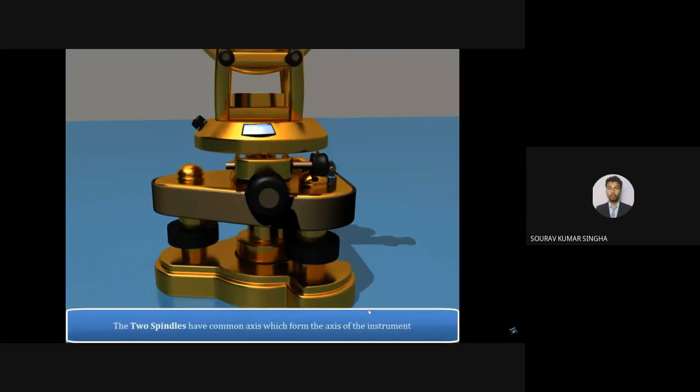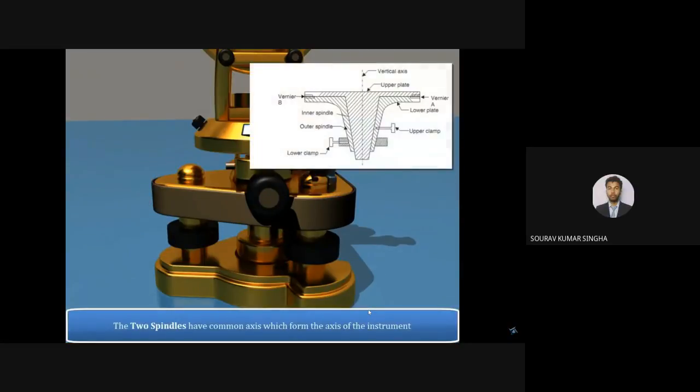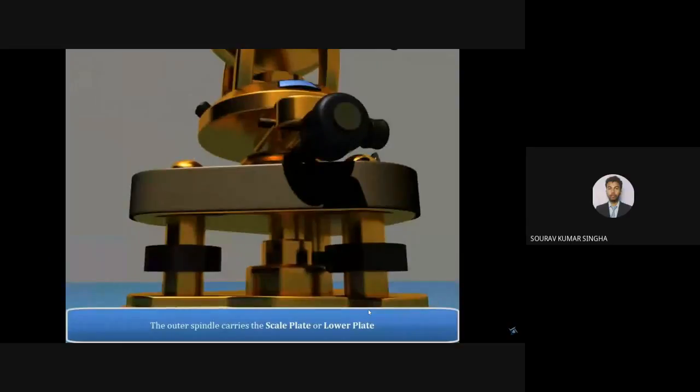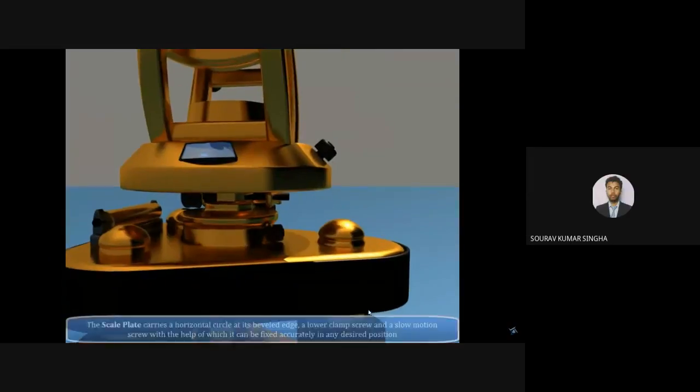So this is the 2D view of that thing, how it is connected. Here is the scale plate or the lower plate.